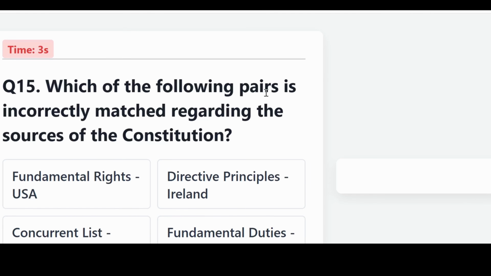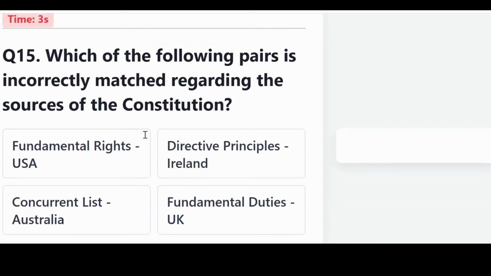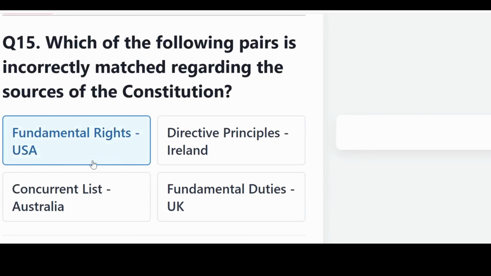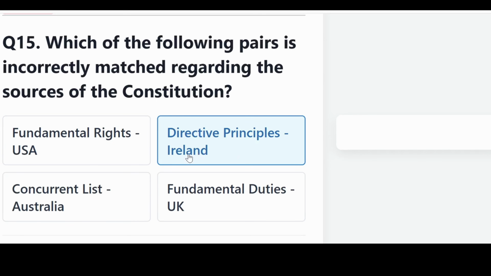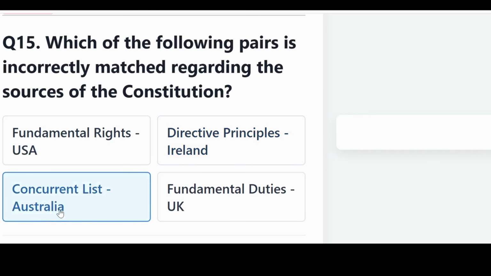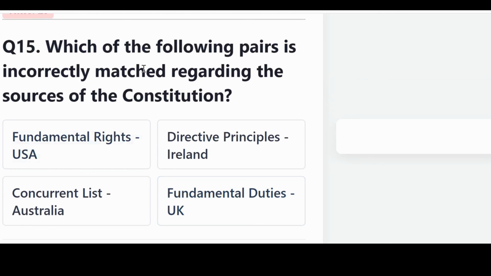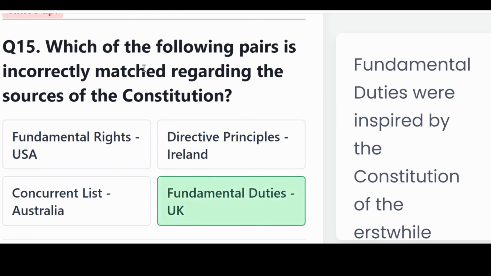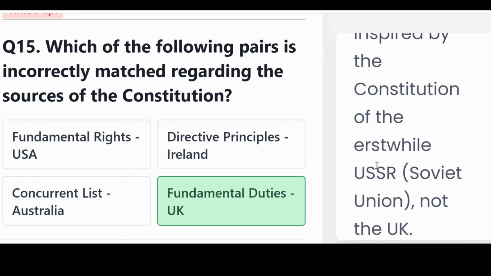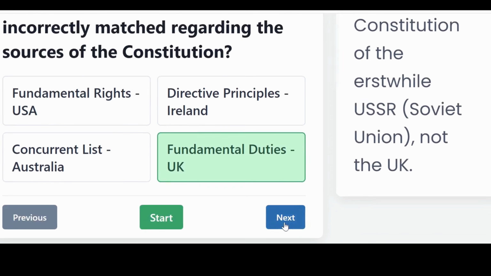Which of the following pairs is incorrectly matched regarding the source of the Constitution? Is it the fundamental right from USA, directive principle from Ireland, concurrent list from Australia, fundamental duties from UK? The correct answer, fundamental duties from UK. Fundamental duties were inspired by the constitution of the erstwhile USSR, Soviet Union, not the UK.